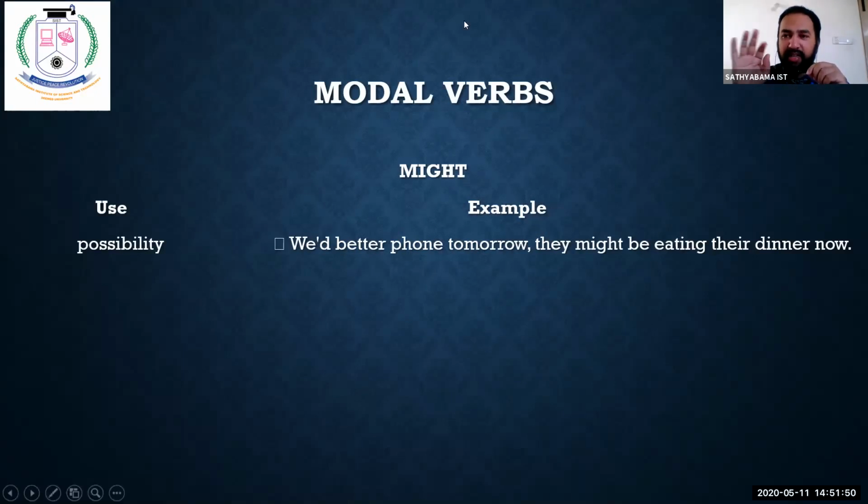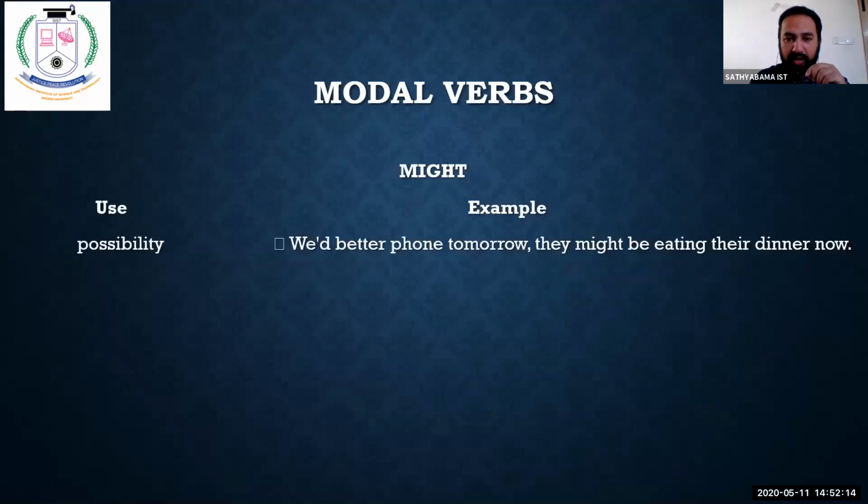Possibility. Well, let us call them tomorrow. Let us not disturb them now. They might be eating their dinner now. Let us go to that place tomorrow. It might hurt them if you go now and disturb them. So it is a possibility, right? For possibility, we can use the word might. Okay. Now we'll move on with the next slide.